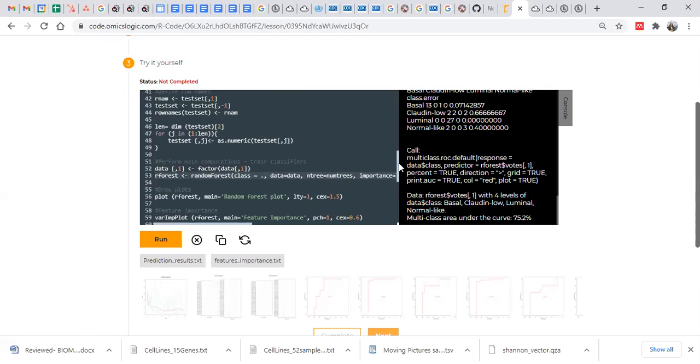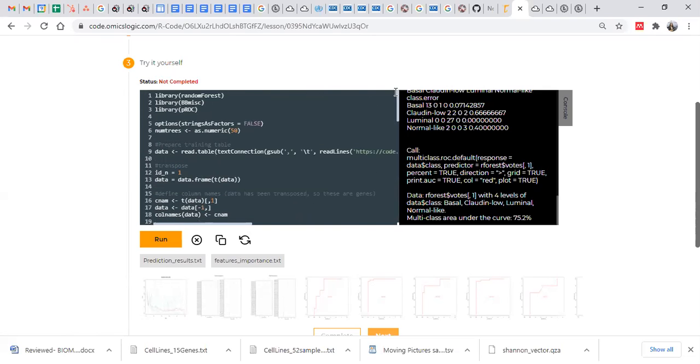But the important packages that you will need: first, the library randomForest, the most important package because we are calling this method. Second, if you want to generate the ROC curve, there is BBmisc, so if you want all these kinds of plots, we need it. But if you just want to get the predictions and prediction results, you don't need this package.